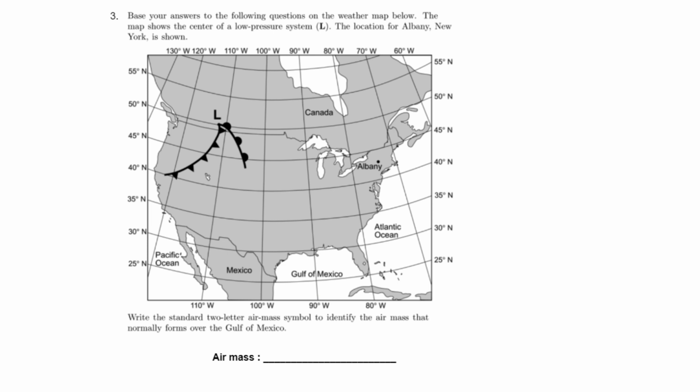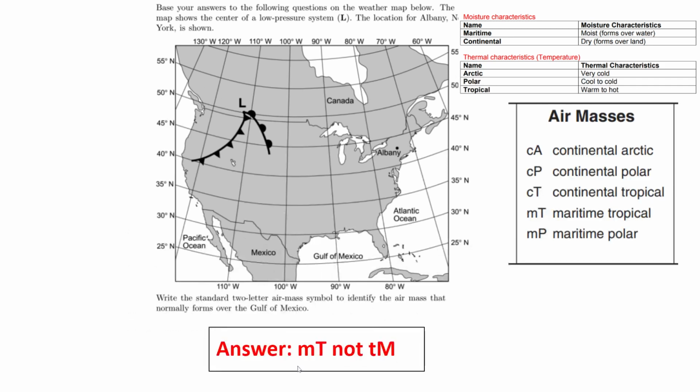The correct answer is MT, maritime tropical, right here. We know the Gulf of Mexico is on water and it's tropical because it's near the equator. And this hint also helps. It's at 25 degrees north, very close to the equator. Now, you can also go to your reference table page 2 and 3, I believe, to figure out where the locations of different countries and different continents are.